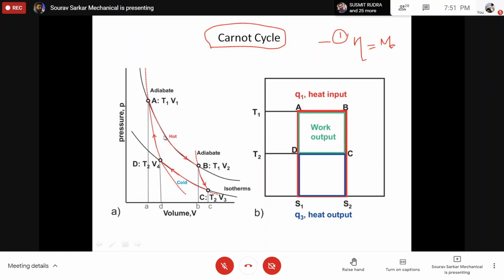This is known to us. So now if I try to convert the PV diagram into a TS diagram, if I start my process from point 1, from point 1, A to B, what is the name of the process?